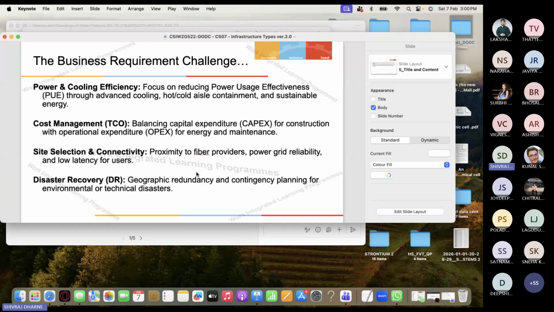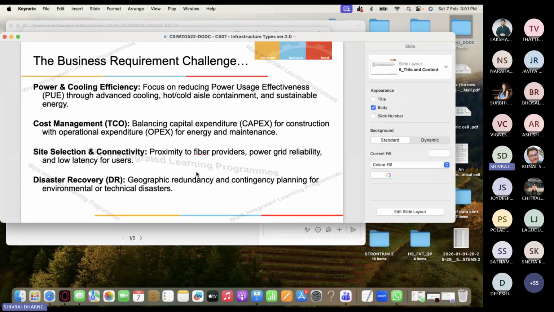Okay, so nowadays the business requirement is making sure that you have power efficiency. You want to reduce the power bill, right? Reducing the power usage is very important. So they call it power usage effectiveness, PUE. They have this terminology through advanced cooling, hot and cold aisle containment, and sustainable energy. So how the cost of cooling is reduced is very important. We'll find out in the different aisles how they manage it, right?